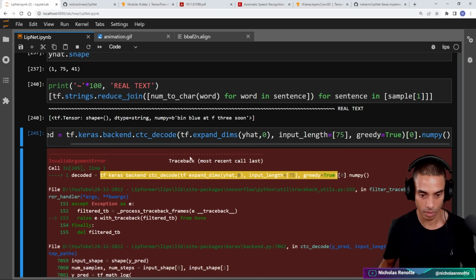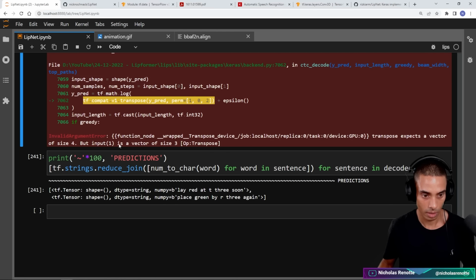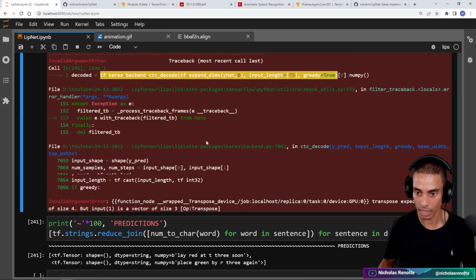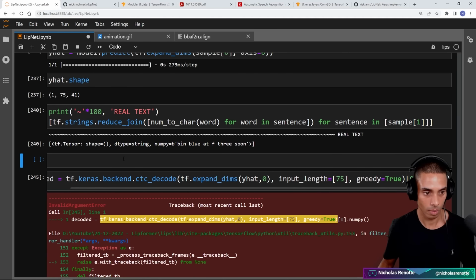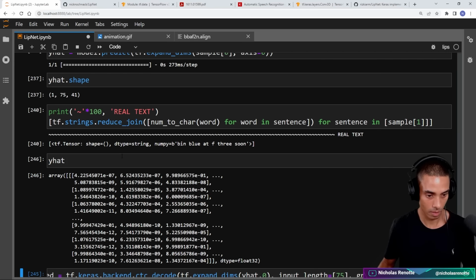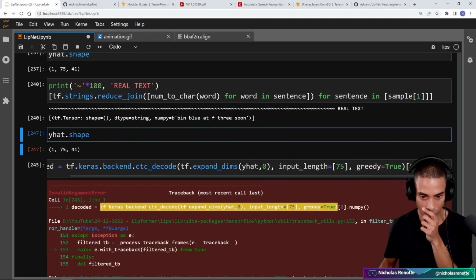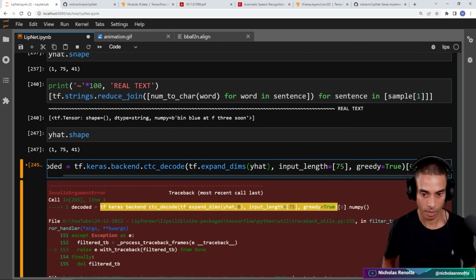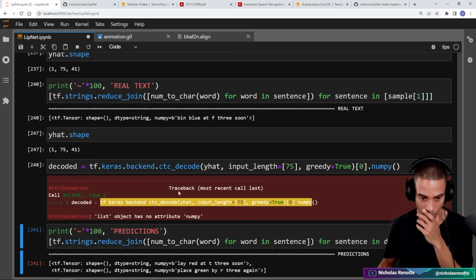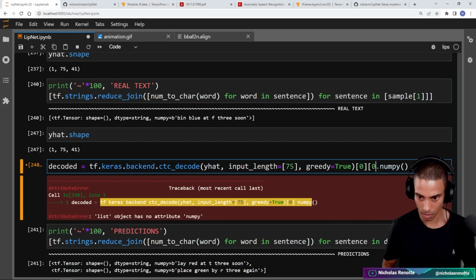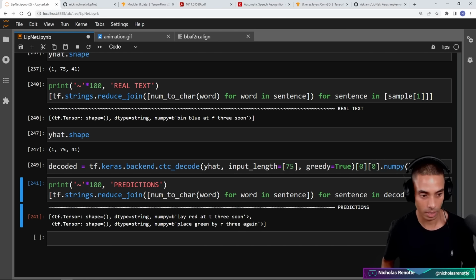What have we done? But input is a vector of size 3. What's y-hat returning? .shape. 1, 75, that should be okay. Okay, that worked.